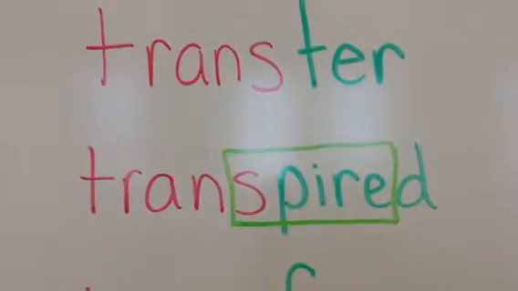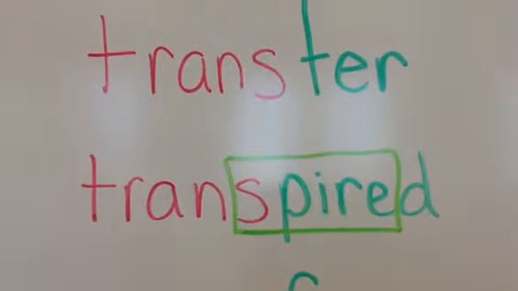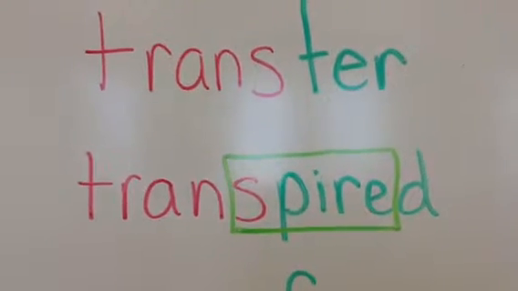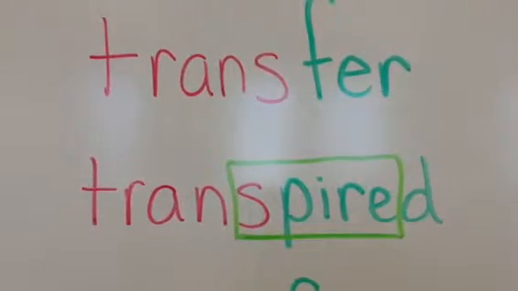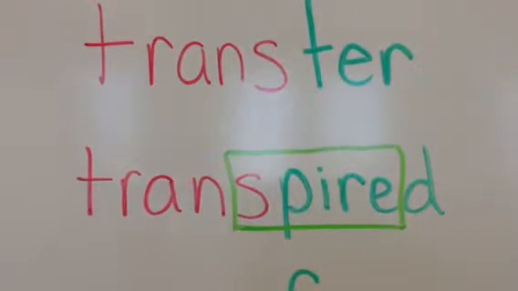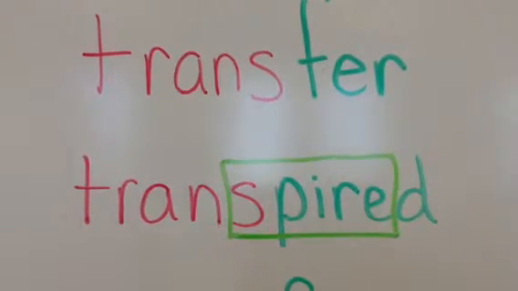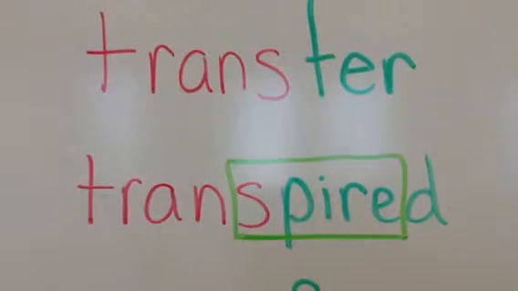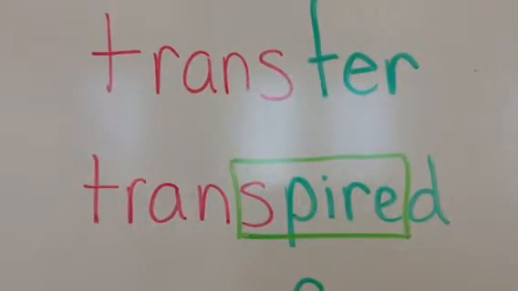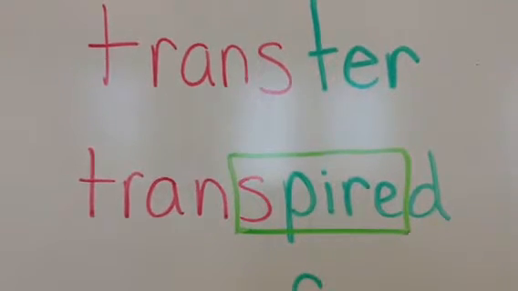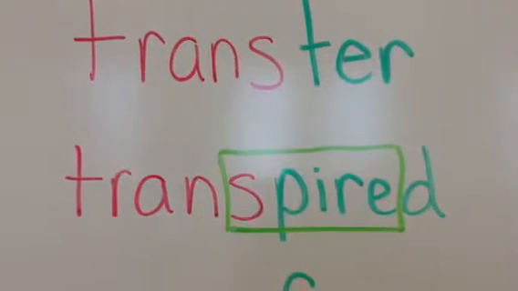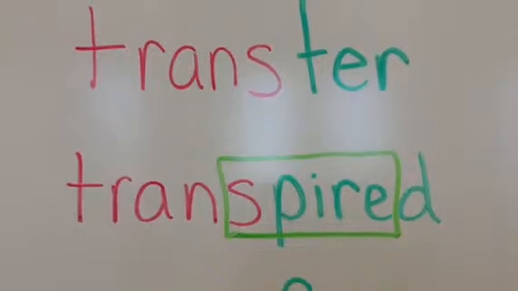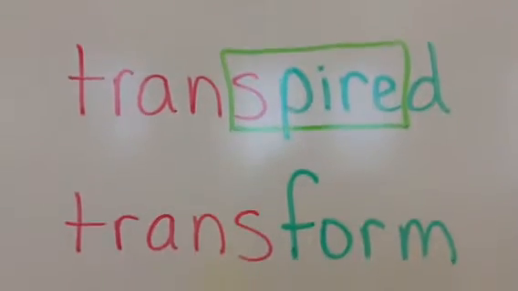Next we have transpired. This is the past tense form of the verb, with an ed, but it also has a root that ends in e, so we don't double that. Notice I put a box around the root, spire. Trans is the prefix. We don't double the s in trans and spire. They share an s, but this means something that has occurred or happened.